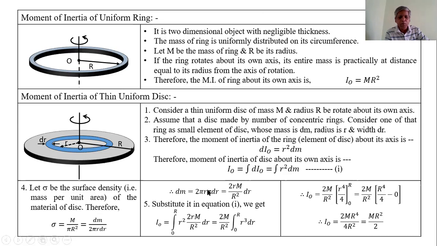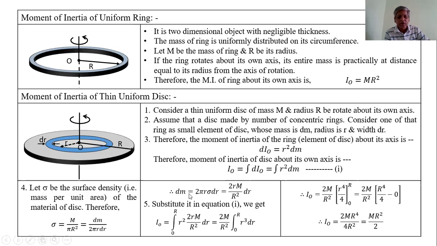Here pi gets cancelled, therefore the expression for the mass of the ring is dm equal to twice r into capital M upon R square into dr. This is the expression for the mass of the ring, obtained by considering surface density.